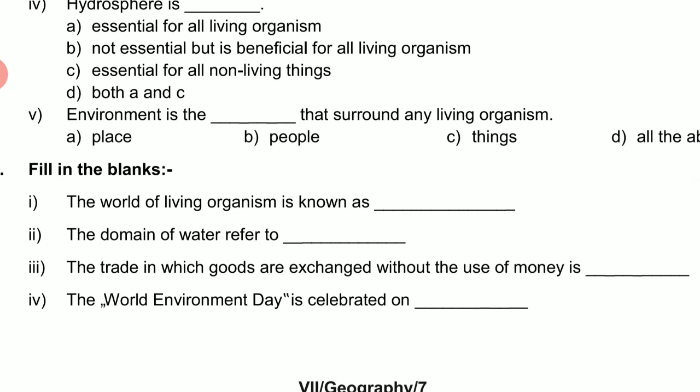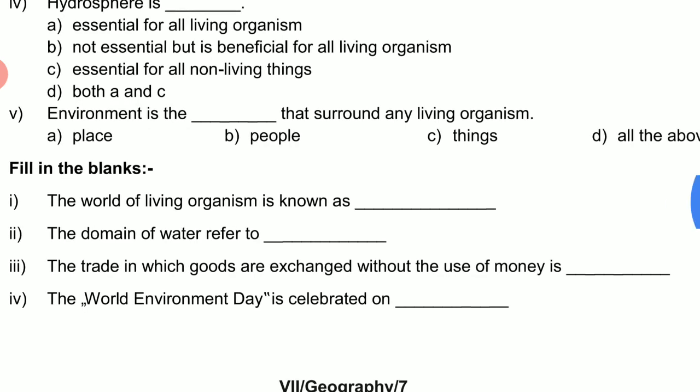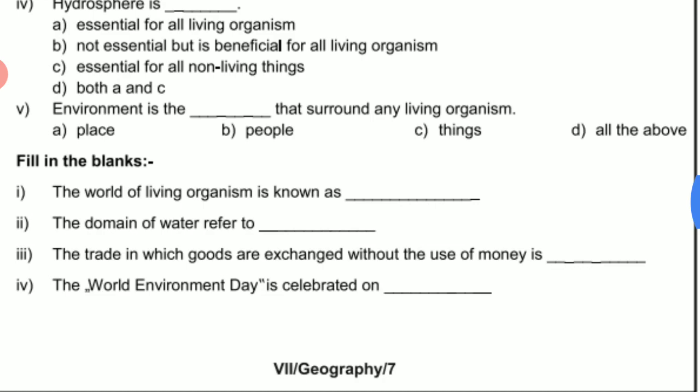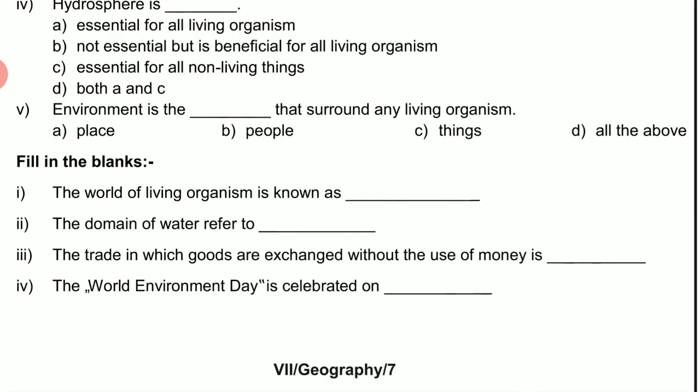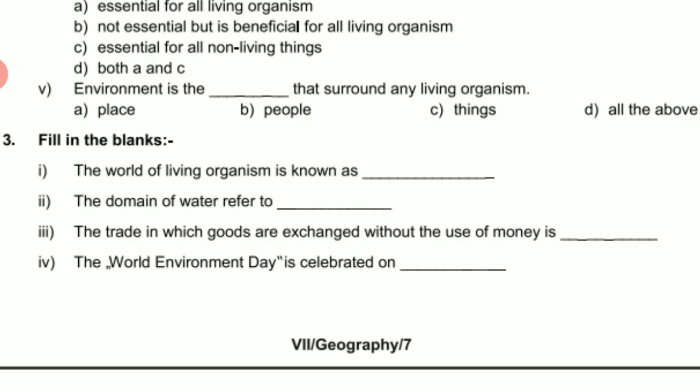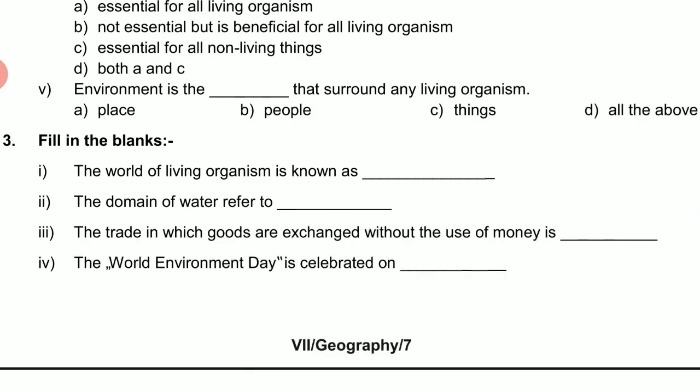Fifth one, environment is the dash that surrounds any living organism. Environment is the place, people and thing that surrounds any living organism. So the answer will be D, all of the above. Fill in the blanks. The world of living organism is known as biotic.